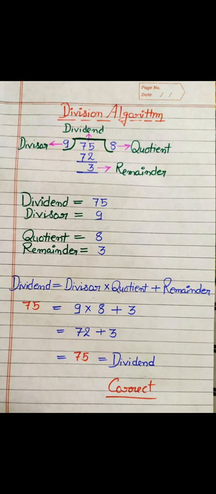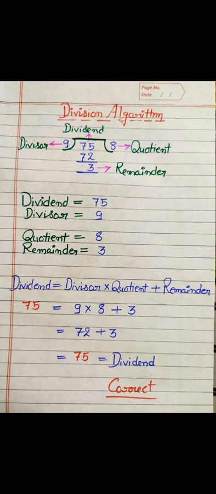Here the dividend is 75, divisor is 9, quotient is 8 and remainder is 3. After multiplication of 9 and 8, we get 72, and 72 plus 3 is 75. That means we are getting the same value as the dividend, so our result is correct.